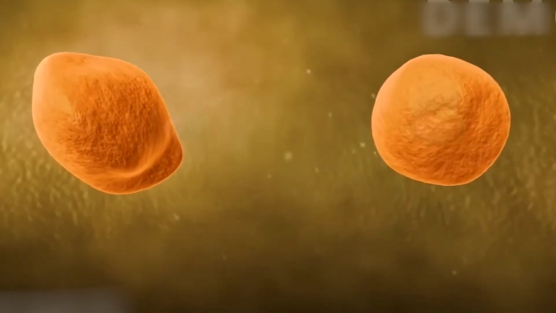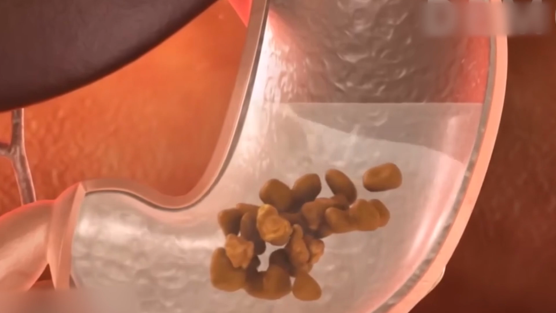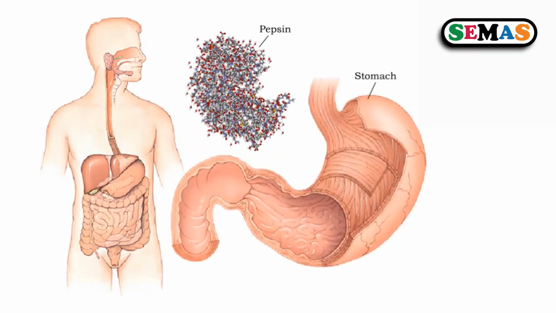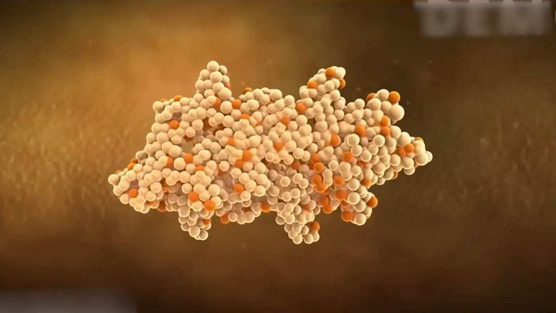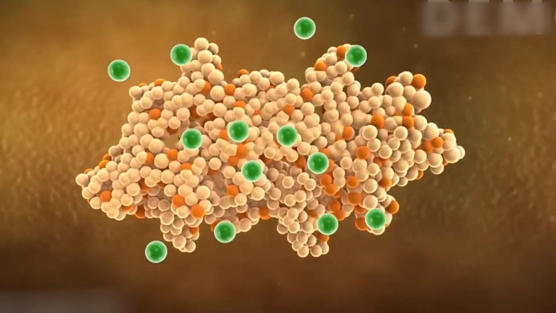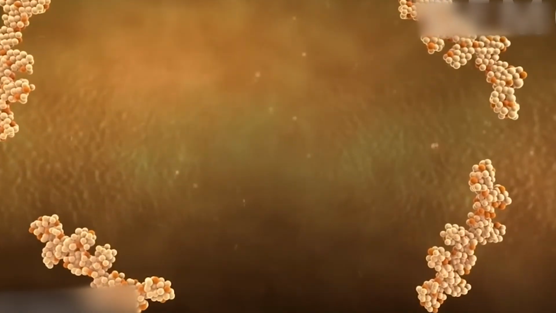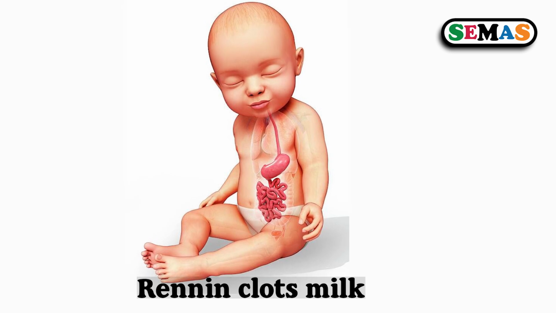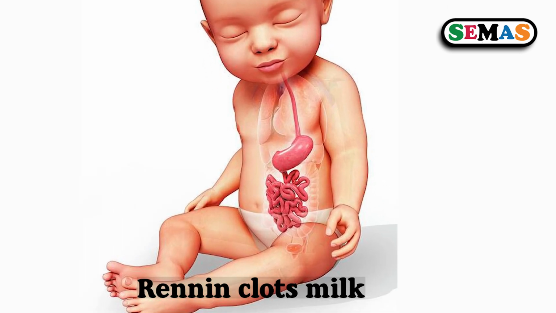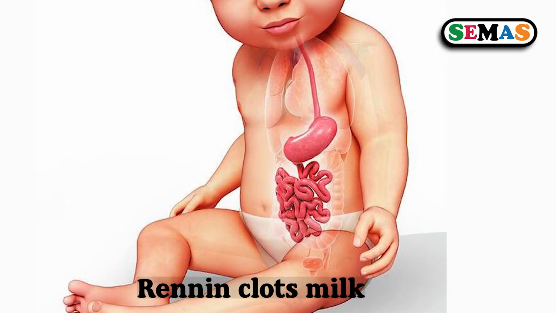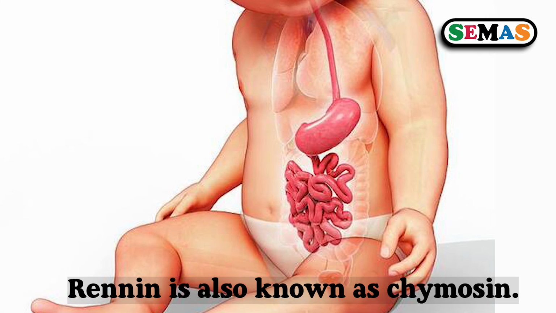Gastric juice contains two enzymes, that is pepsin and renin. Pepsin changes proteins to peptides. Renin clots milk in babies. And renin is also known as chymosin.